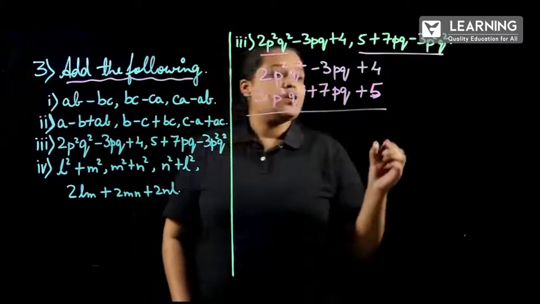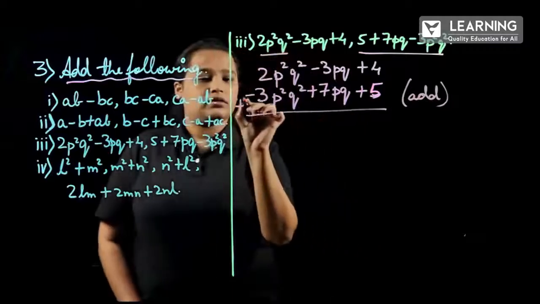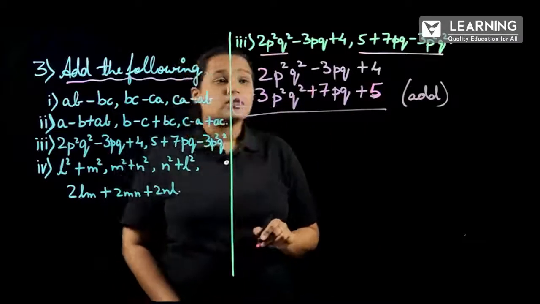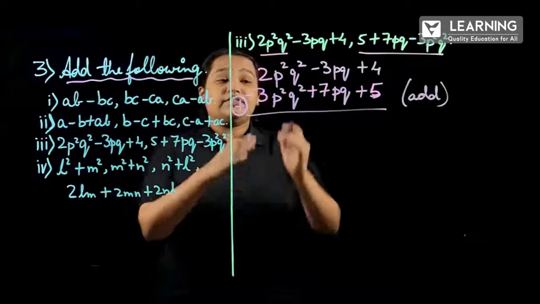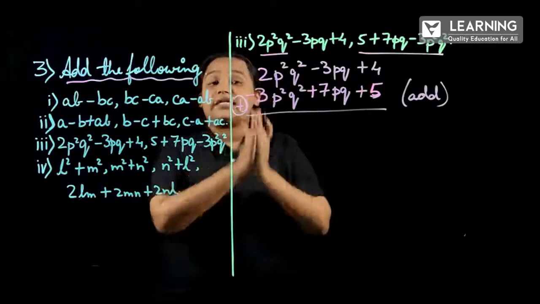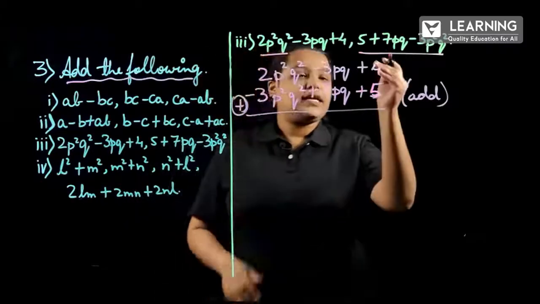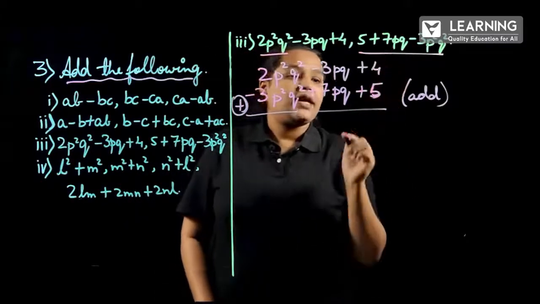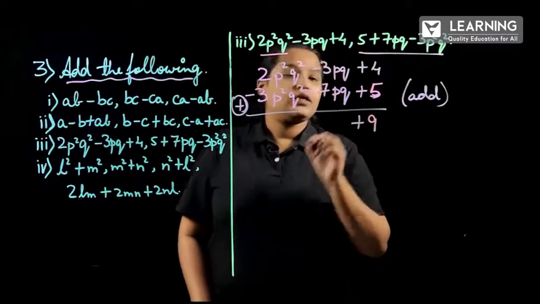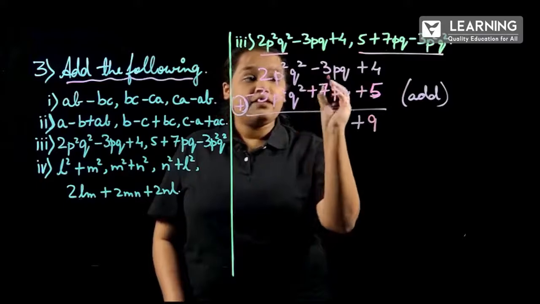So now we should add. Correct? When we are subtracting, only then will we change the signs, but when we are adding we have to consider the same signs that they have given. So let me start adding. 4 plus 5 is how much? 9. And next minus 3pq plus 7pq.